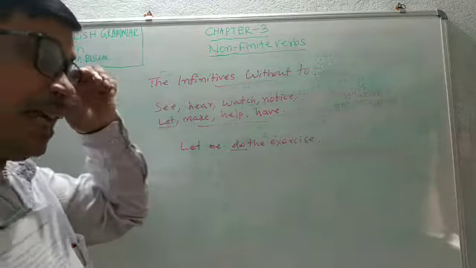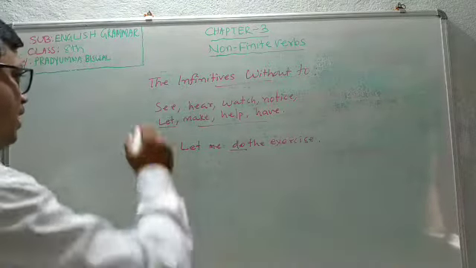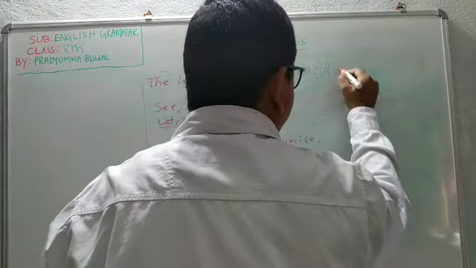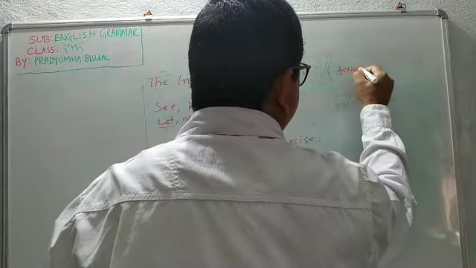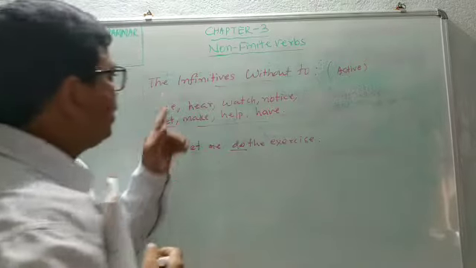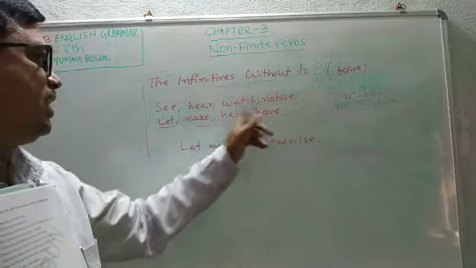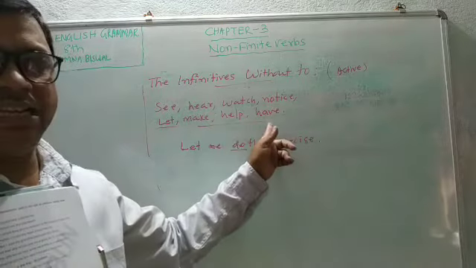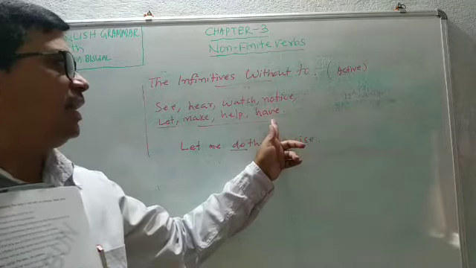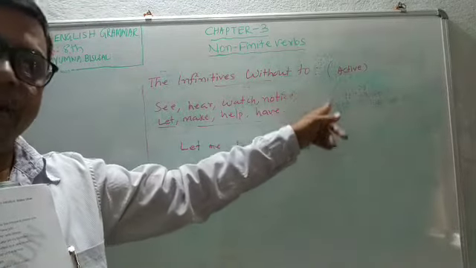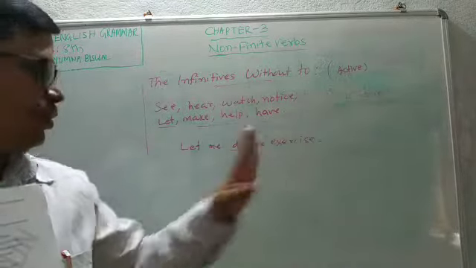But all these are used in active cases. These are the infinitives without to, meaning see, hear, watch, notice, let, make, help. There are 8 words in English. In active form, they are used without to. But in passive form, to is used. How?